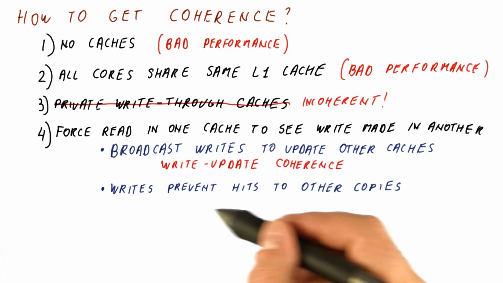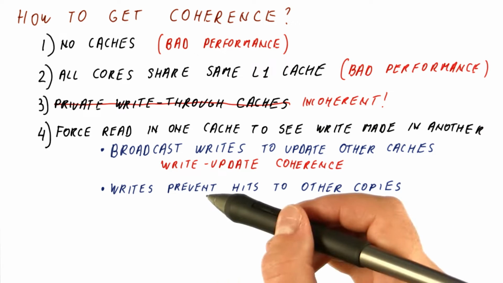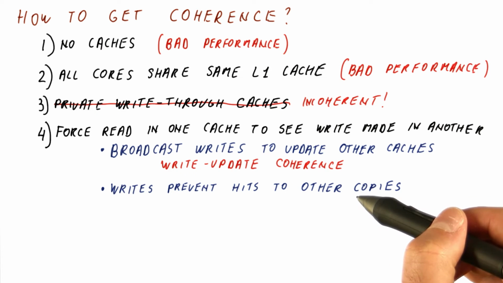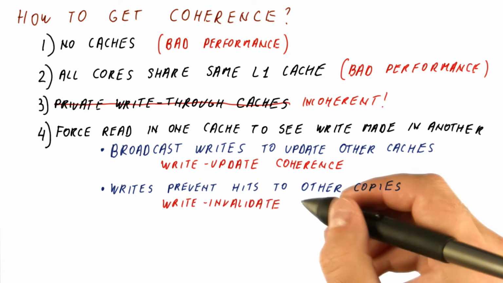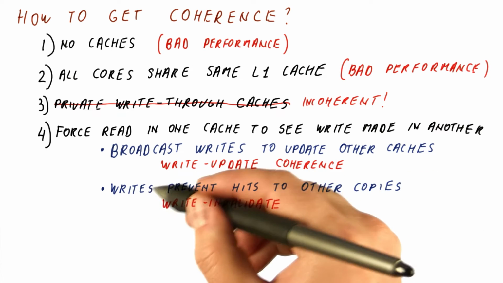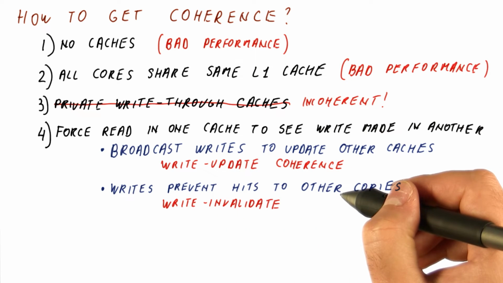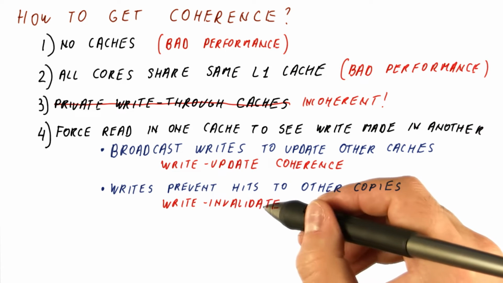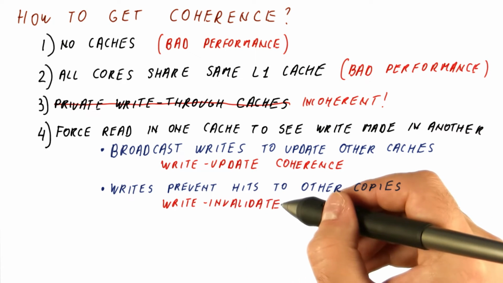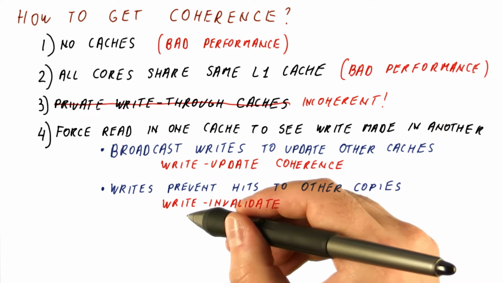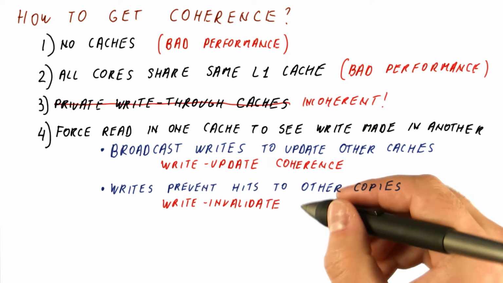The other approach for maintaining coherence is for writes to prevent other copies of the block from having hits. So after a write to one cache, all of the caches that had a copy of this block need to behave like they're having a miss, or they need to behave like the block is not valid in that cache. So this is called write invalidate. A write will invalidate all the other copies.